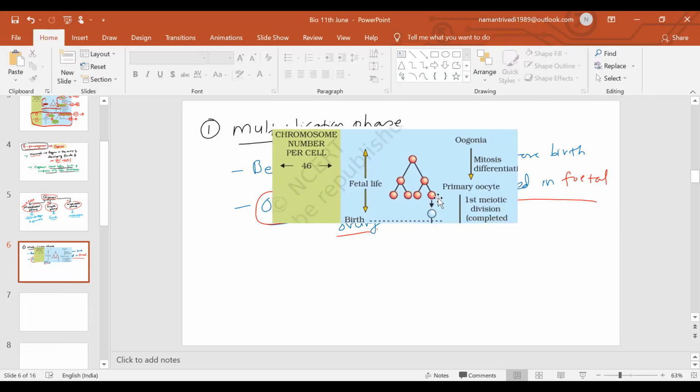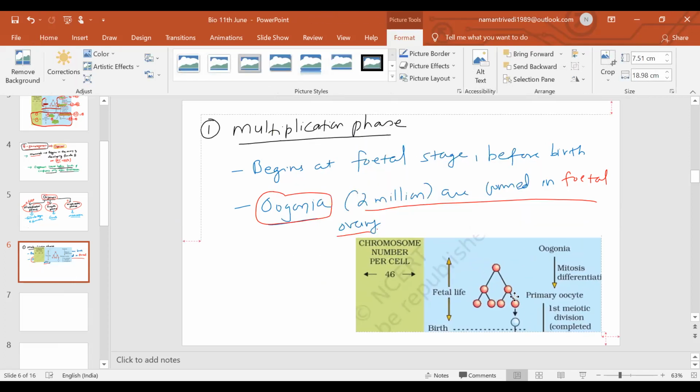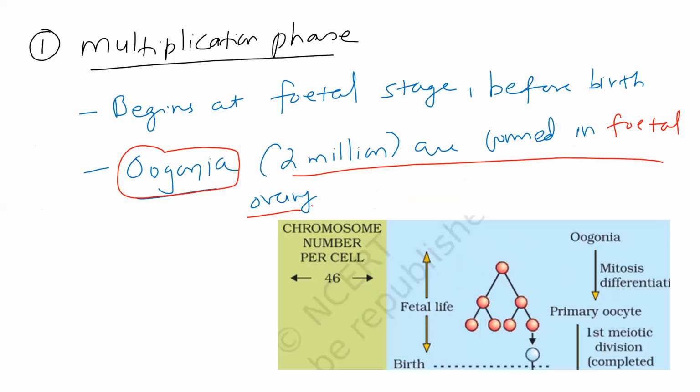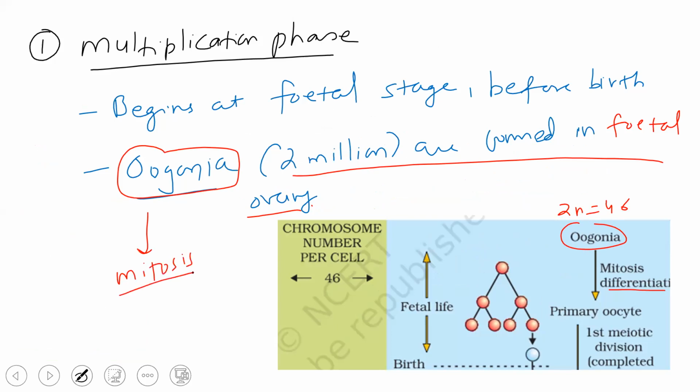So we are talking about this stage, as you can see. These oogonia over here are how many? They are 2n equal to 46. They will show mitosis. It's all in the fetal life.